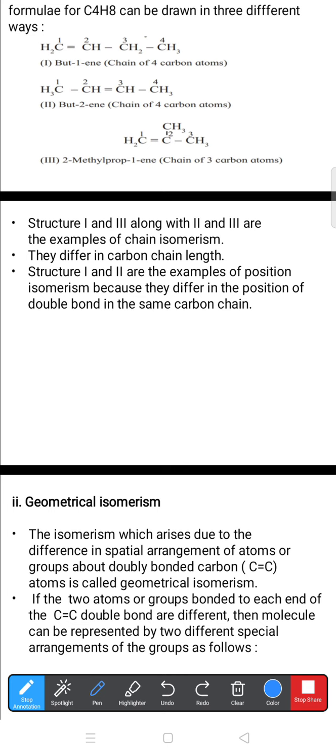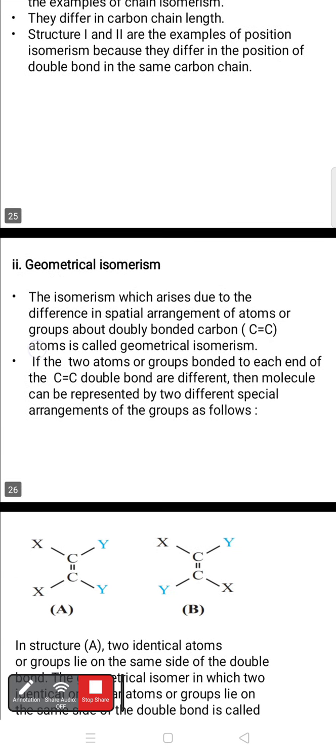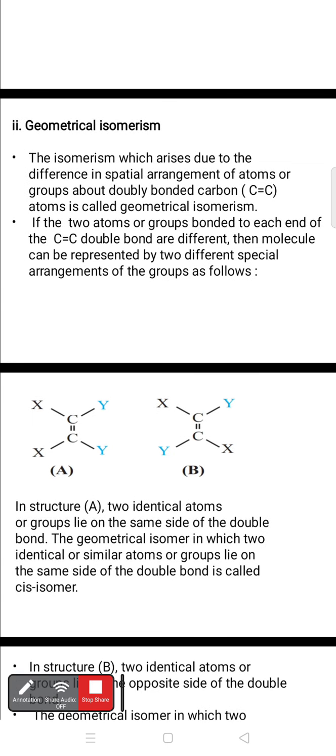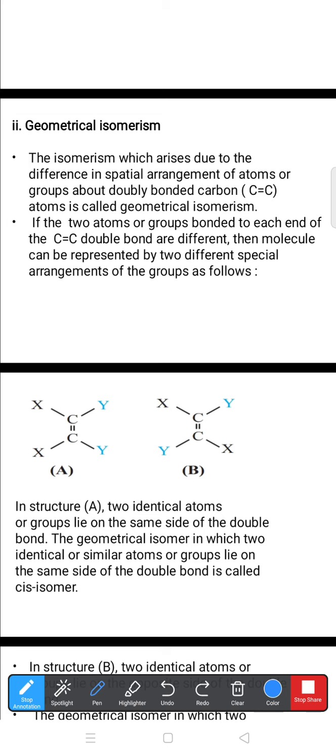Structures 1 and 2 are the examples of position isomerism because they differ in the position of the double bond in the same carbon atoms. That might be either between first, second, or second, third, like that. Later on, the next isomerism we are going to discuss is geometrical isomerism. What is that? Geometrical isomerism arises due to the difference in spatial arrangement of the carbon atoms or groups about the carbon-carbon double bond. That is called geometrical isomerism.